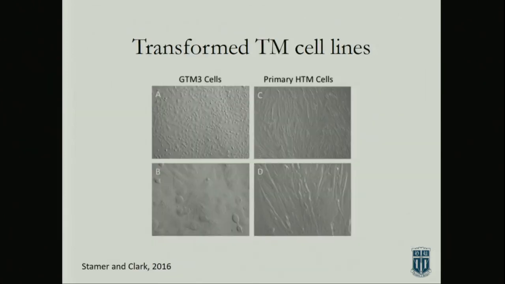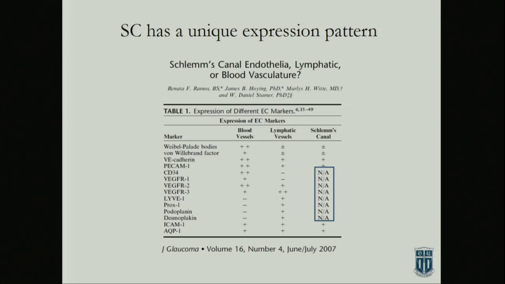And then also, just to make you aware, there's a bunch of transformed cells out there. You need to be aware of the advantages and disadvantages. They're easy to transfect, for example, but they don't express some of the proteins that we know as TM proteins, like myocilin, for example. This is GMT3. This is a review that Abe and I did. This is a transformed line. These cells aren't contact inhibited, whereas this is a primary cell line. So you can see the phenotypic differences between the cells. But they each have their role when you're doing your experiments.